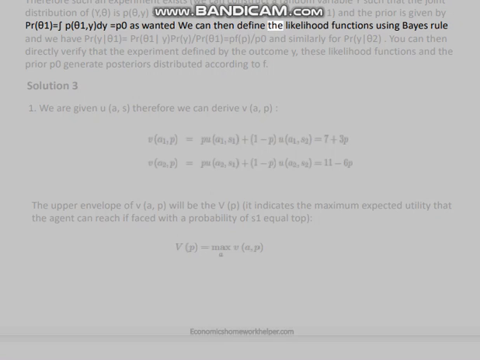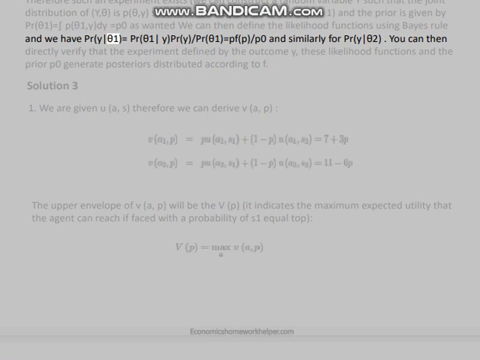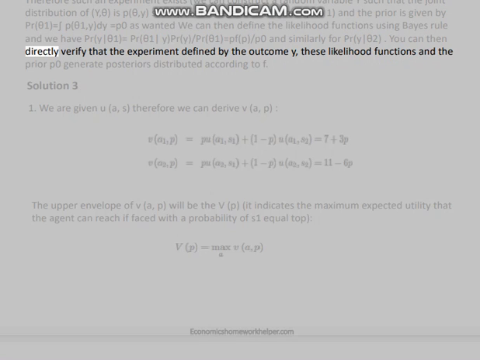We can then define the likelihood functions using Bayes' rule, and we have Pr(y | θ = 1) equals Pr(θ = 1 | y) Pr(y) / Pr(θ = 1) equals p f(p) / p0, and similarly for Pr(y | θ = 2). You can then directly verify that the experiment defined by the outcome y, these likelihood functions and the prior p0 generates posteriors distributed according to f.